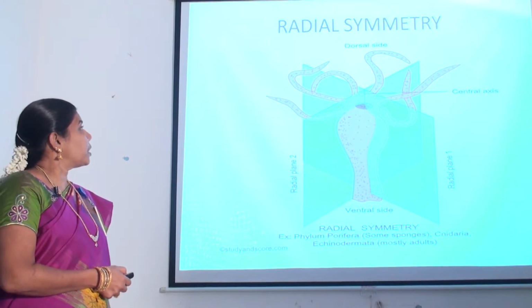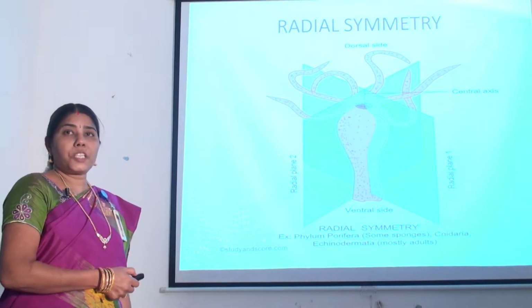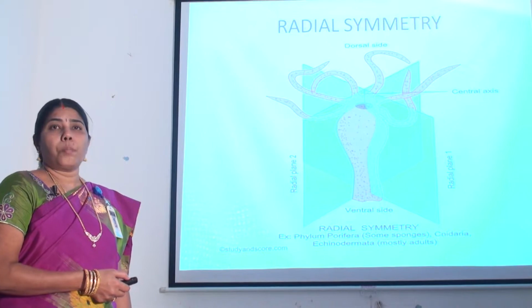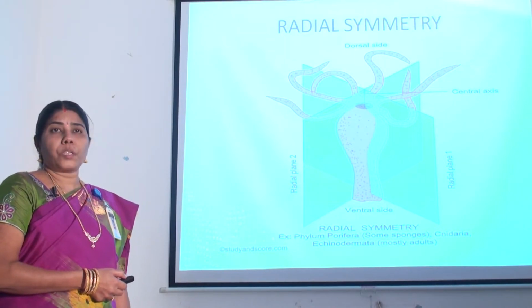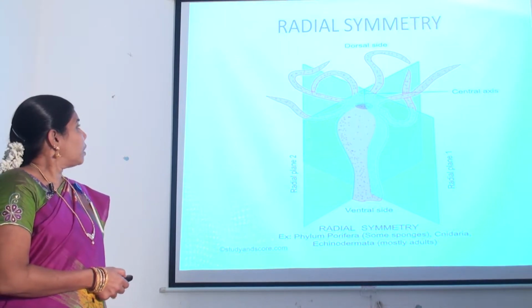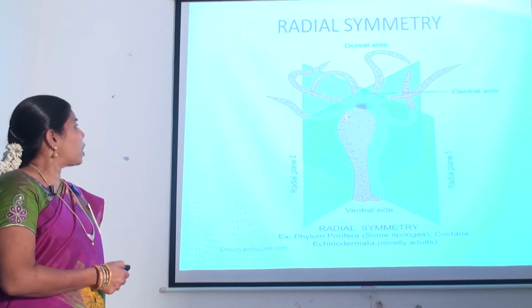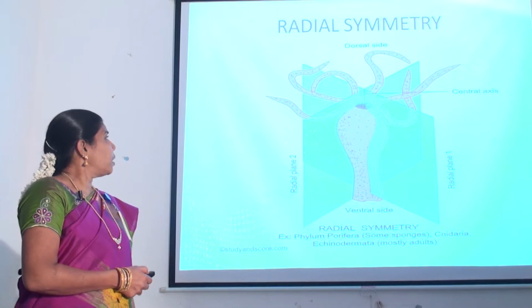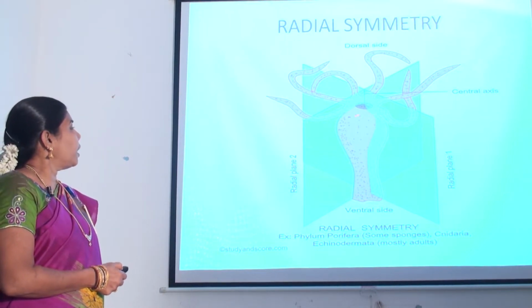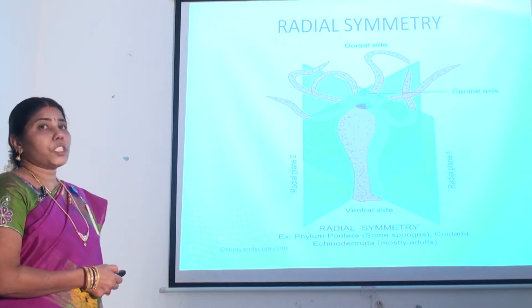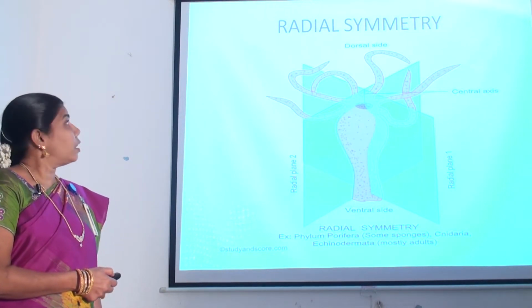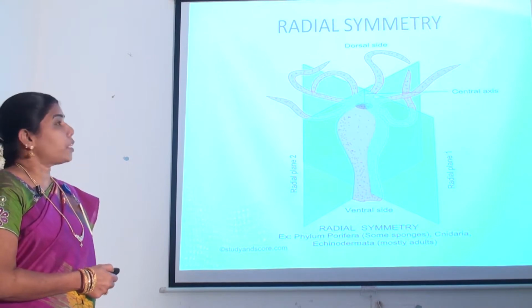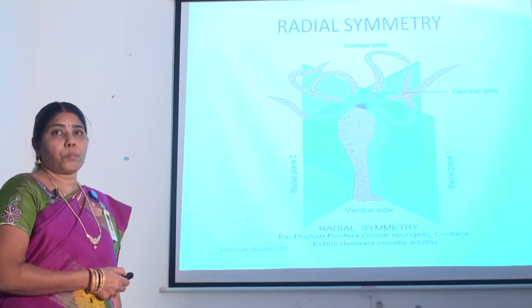In radial symmetry, the body parts can be split into two equal halves by any plane passing through the central axis from top to bottom. Here the body parts are arranged around the central axis. It is a symmetry of a wheel. The animals exhibiting radial symmetry are called Radiata. The radial symmetry is associated with the sedentary life. Example, sponges.